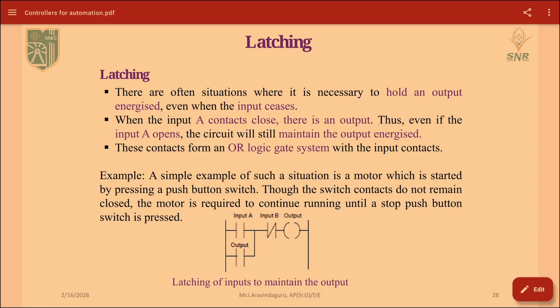In our household devices, we use a pump. In that we use a green push button and a red push button for switching the electrical motor to pump the water from the sump to the overhead tank.